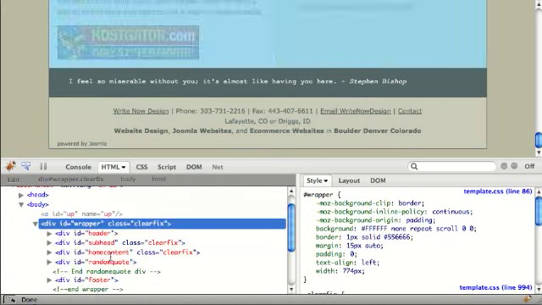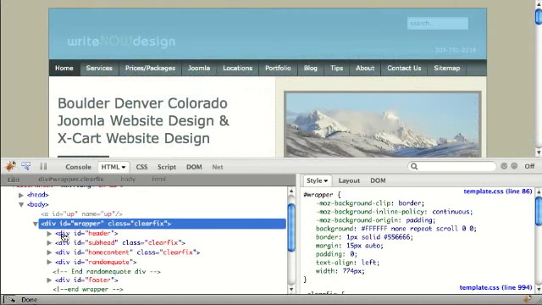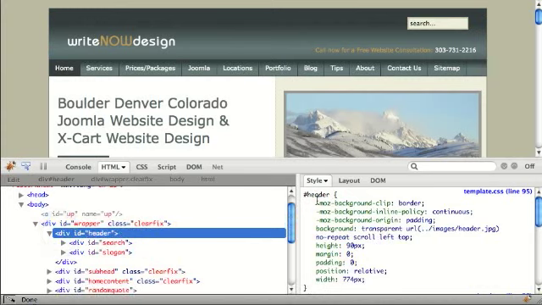So just to give you a quick explanation, I'm going to go back to the header and show you how you can look at the CSS. If I want to see the CSS just for the div called header, I click on that, and then over here on the right it shows me the header, and it shows me that it's in template.css, and it actually gives you the full URL, and it shows me what line it's on. These three indicators here are what Mozilla interprets, and it's not something that I've written in the code. You won't find that in the CSS, so don't get confused by that. I'm not even sure what it means. It's probably how Mozilla is interpreting some elements.